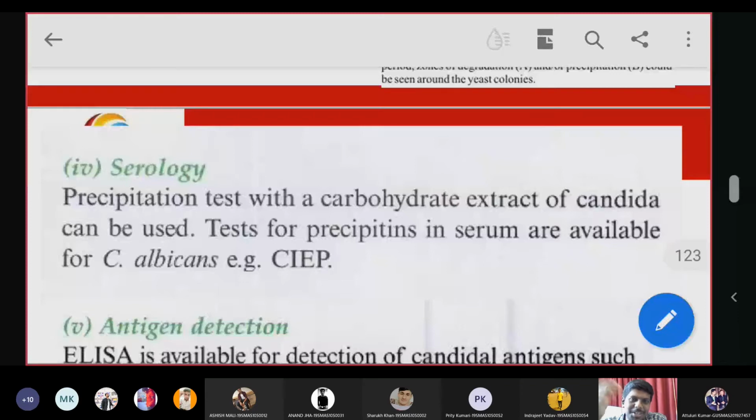Types of antigen antibody reactions. We discussed this in the last semester. CIEP stands for counter immunoelectrophoresis. This counter immunoelectrophoresis can be used for identification of C. albicans. So this is the specific serological test you can use.